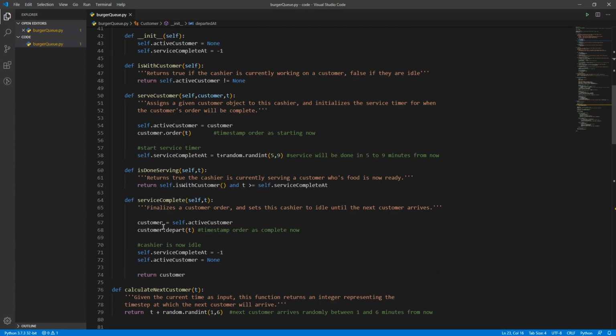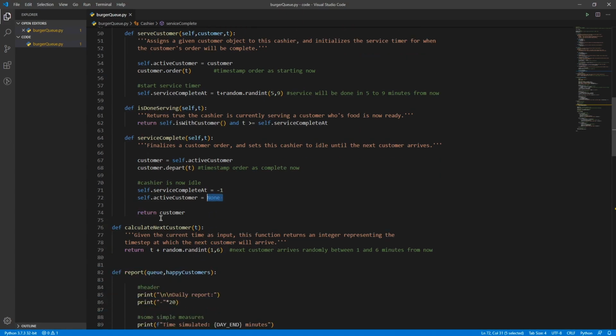Back down to service complete. So we'll stamp the customer, tell them what time they finished, and then we'll set this cashier to idle. So we have no expected time to finish, so -1 just to be a number to say I have no number, and active customer equals None. This is just a value that specifies that there is nothing there. Normally this is going to be an object, and there's no default value for an object, kind of like a -1. So the None value works as an empty object. If you've programmed in other languages, this is equivalent to Java's null, for example. So None just means there's currently nobody being stored there. It's an empty space or an empty object.